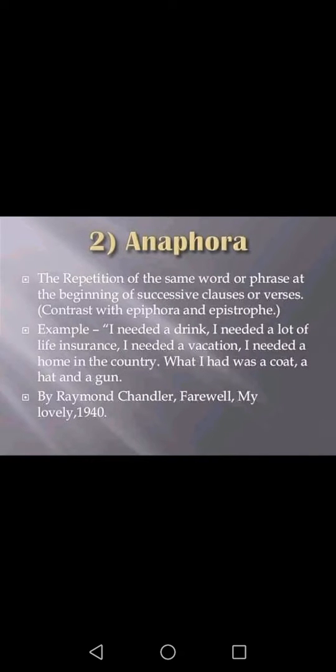Another is anaphora, the repetition of the same word or phrase. Very important. I needed a drink, I needed a lot of life insurance, I needed. It's a very famous example. You can see the reference also.